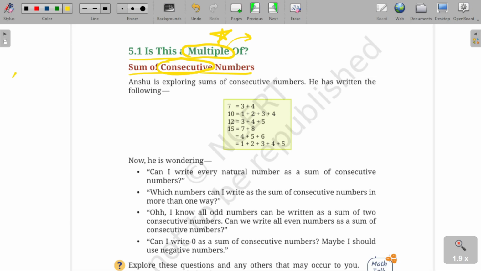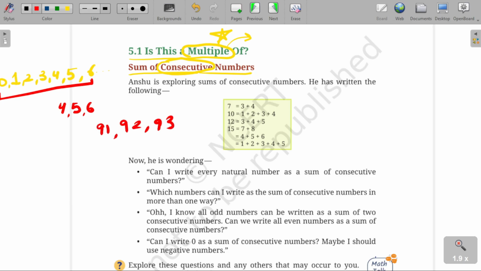So you have all the numbers starting from 0, that is 0, 1, 2, 3, 4, 5, 6 and so on, right? सारे को क्या है, कंसेक्यूटिव नंबर्स है जो लगातार आए, जिनमें कुछ और ना आए, right? So these are all the consecutive numbers. You can choose any of the pair like 4, 5, 6. These are the consecutive numbers, right? Okay, 91, 92, 93. These are the consecutive numbers.